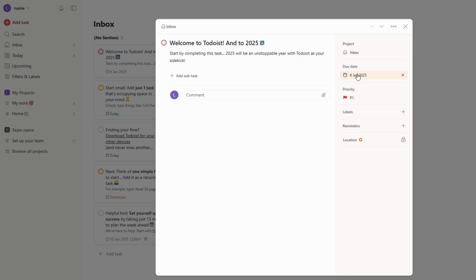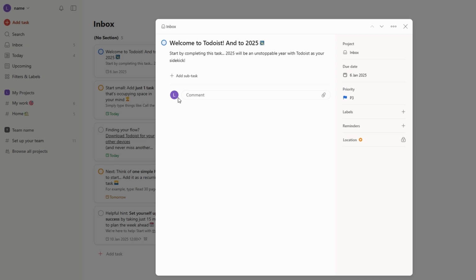Todoist allows you to assign priority levels, P1, P2, P3, etc., to your tasks. If something is especially urgent or time-sensitive, mark it as P1 to ensure it stands out. This helps you stay focused on what's most important and avoid overlooking critical tasks. If you're collaborating with others, you can leave comments within each task to clarify details or ask questions. This way, everyone involved can contribute directly in the task itself, eliminating confusion and keeping all communication in one place.